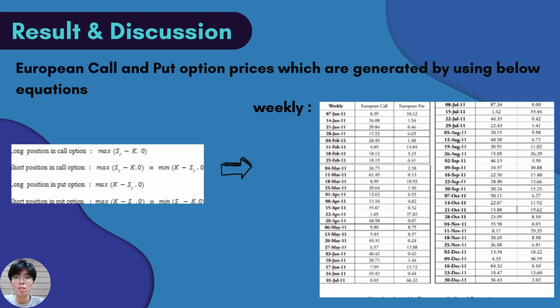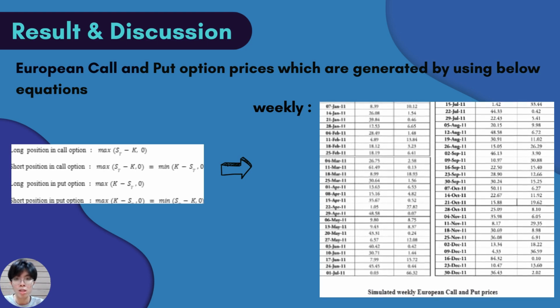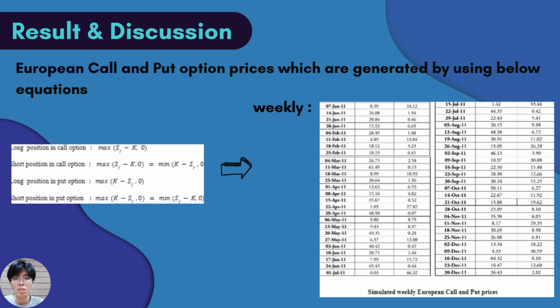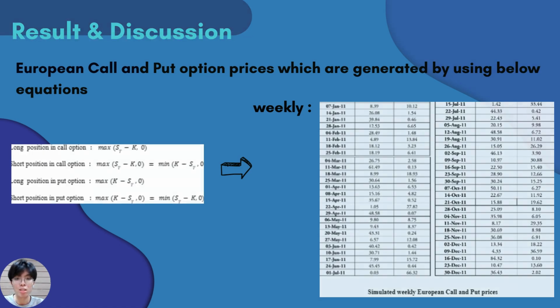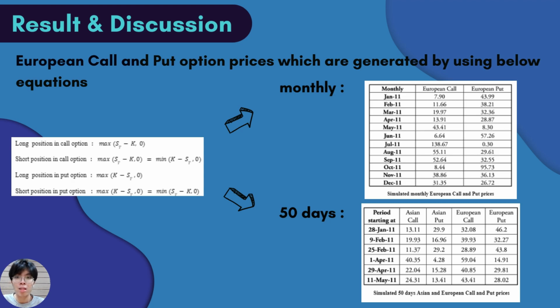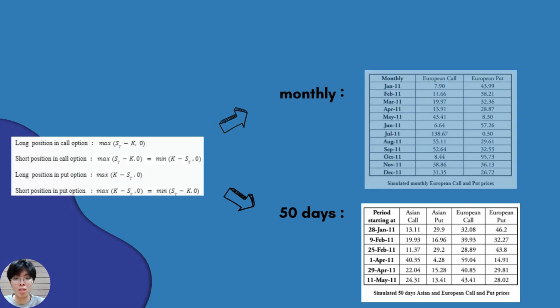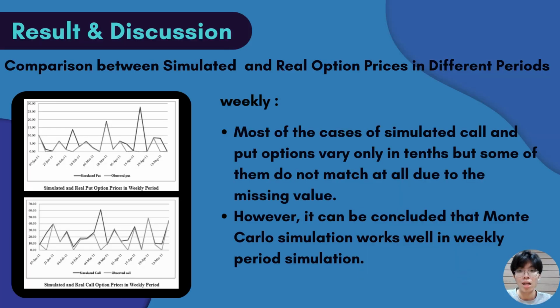By using the equations of the option stated before, the simulated weekly European call and put options are generated. The monthly and 50 days period European call and put options are also generated by using the equations. In this slide, these two graphs show the simulated and real data in the weekly period for put and call options.